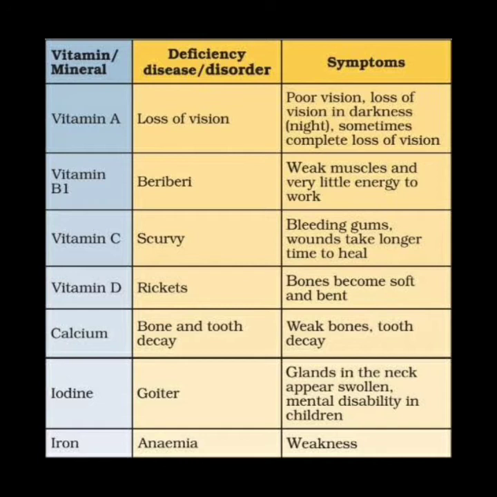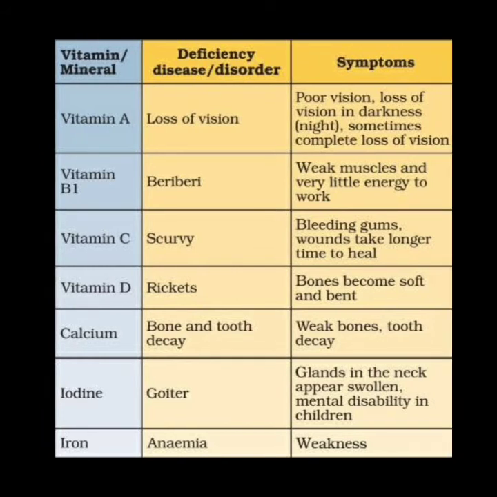Deficiency of calcium, iodine and iron, which are a few minerals, can cause diseases. Lack of calcium results in weak bones and tooth decay. Deficiency of iodine leads to goiter, whose symptoms are swollen glands in the neck and mental disability in children. And deficiency of iron may lead to anemia, which leads to weakness in our body.